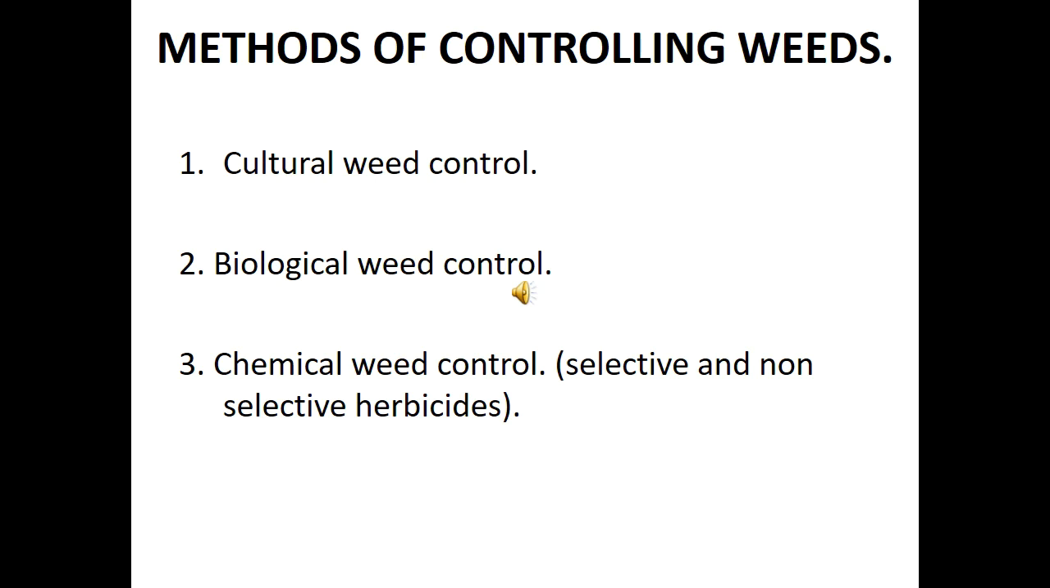Then the third one is called the chemical method. This involves the use of chemical solutions called herbicide. All of us will know what is herbicide. You can use herbicide to control the wheat. But there are two types of herbicide. We have the selective and non-selective herbicide. You can use both for controlling wheat.